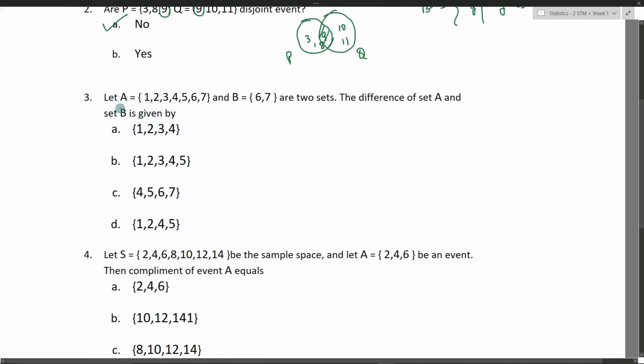Okay, third one. Let A be equal to 1 2 3 4 5 6 7 and B is equal to 6 comma 7 are two sets. The difference between set A and set B is given by, so the difference is nothing but elements contained in A but not in B, right? So we have to eliminate what terms? We have to eliminate 6 and 7 from A. That is nothing but 1 2 3 4 and 5. So this is the answer.